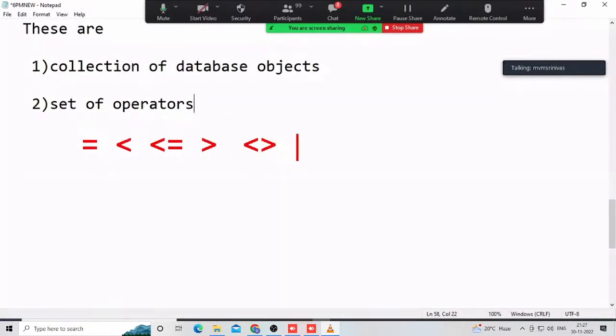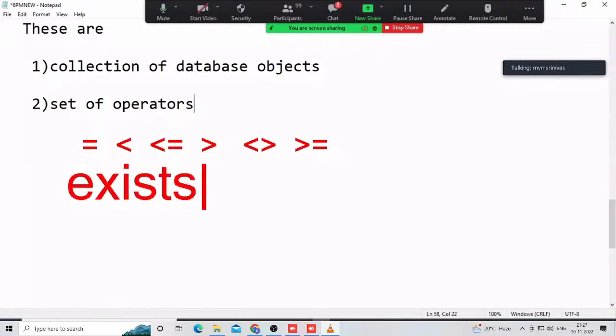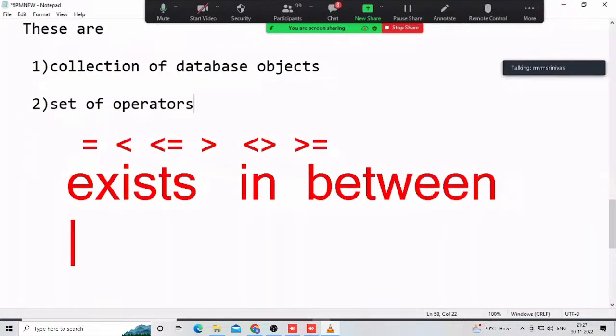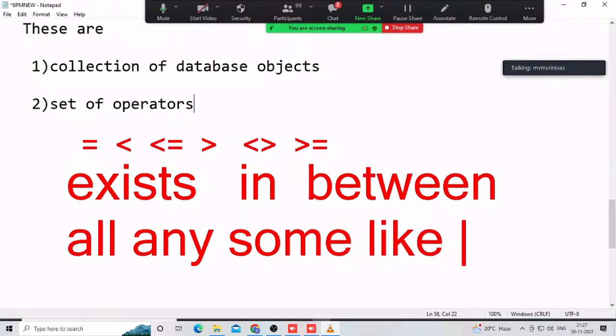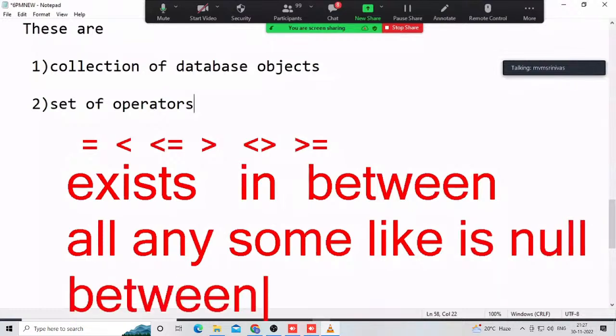But here there are also special operators in every relational data model: exists, in, between, all, any, some, like, is null. So many special operators are there.